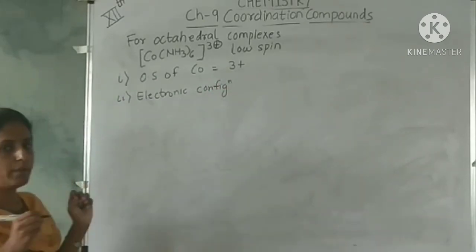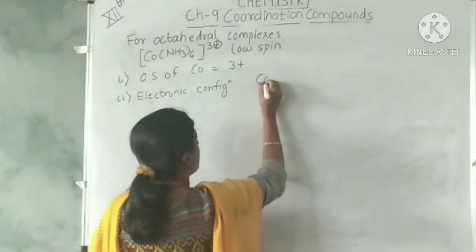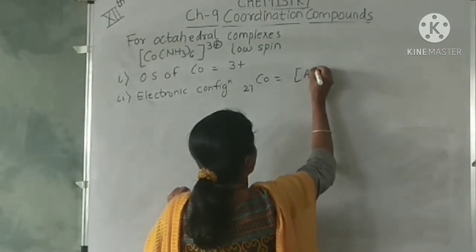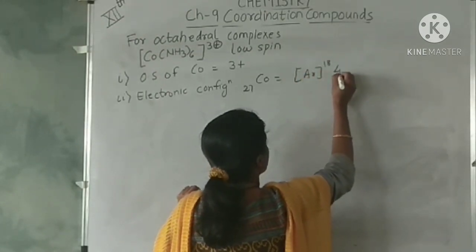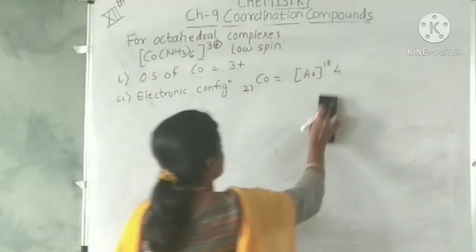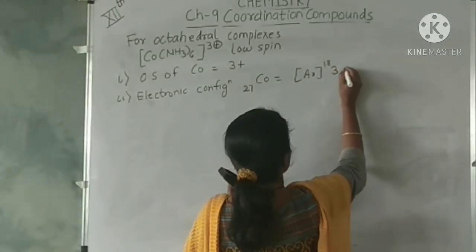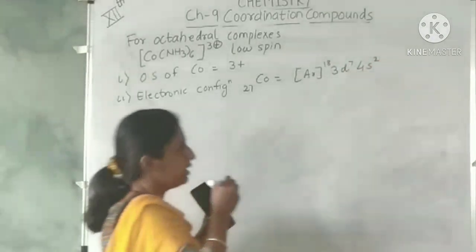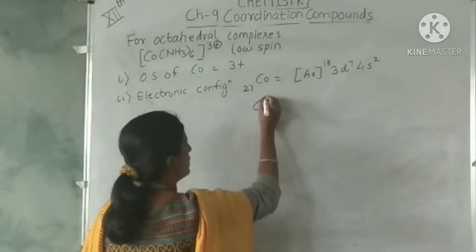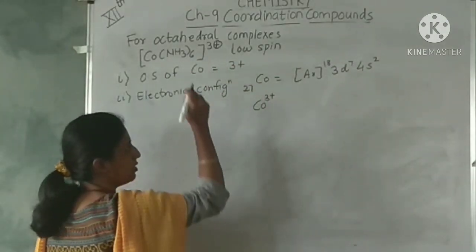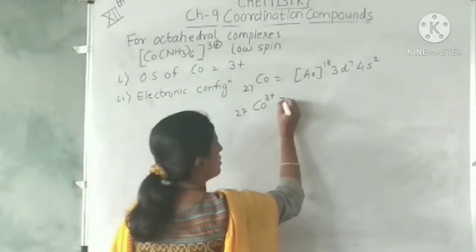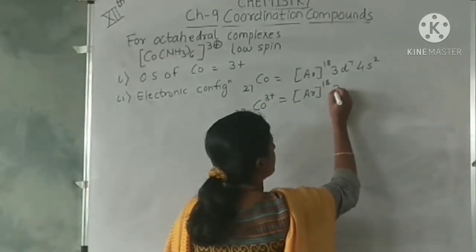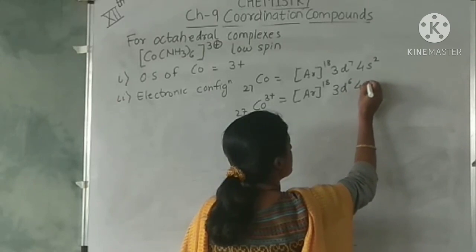The atomic number of cobalt is 27, so you can write 3d7 and 4s2. In this complex cobalt is in the plus 3 oxidation state, so its electronic configuration will be Ar 3d6 and 4s0.